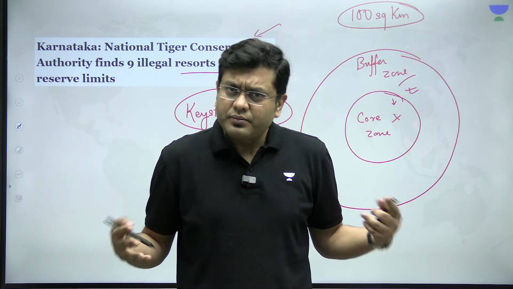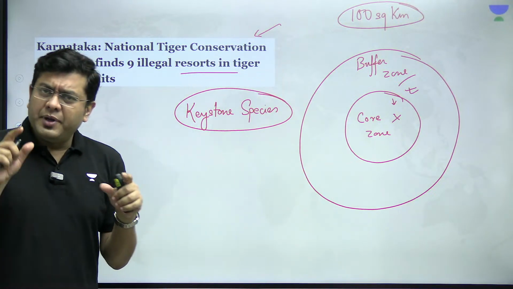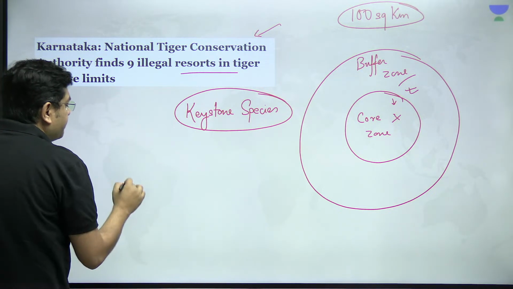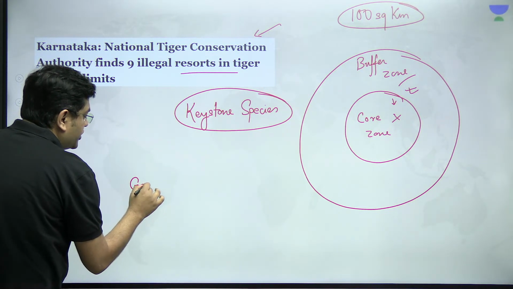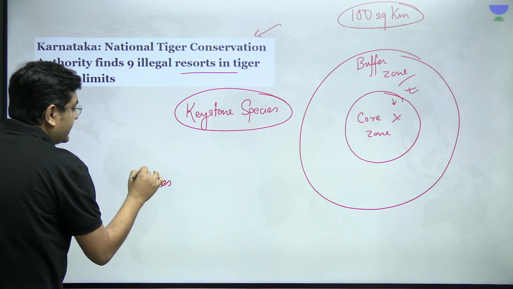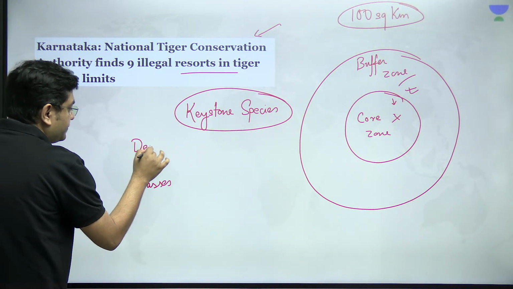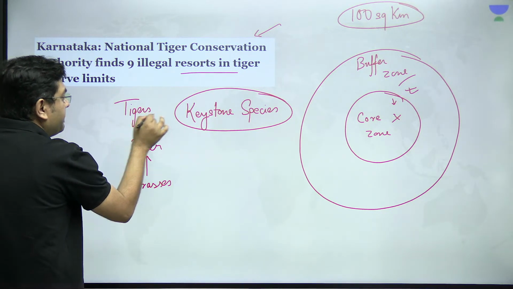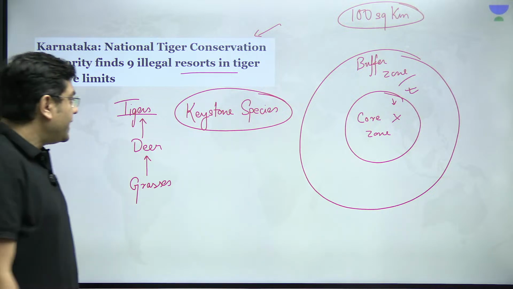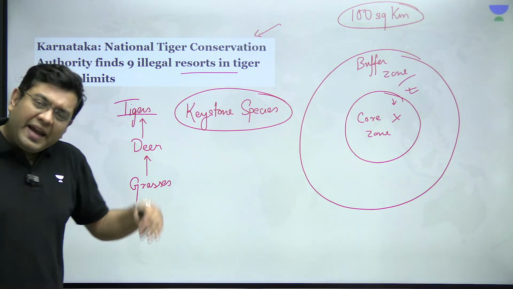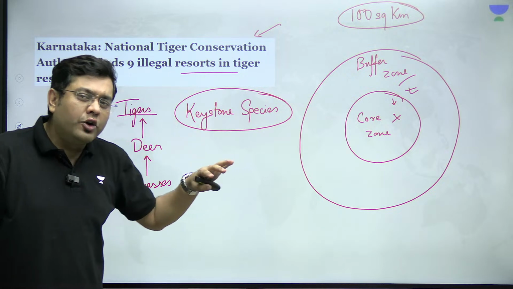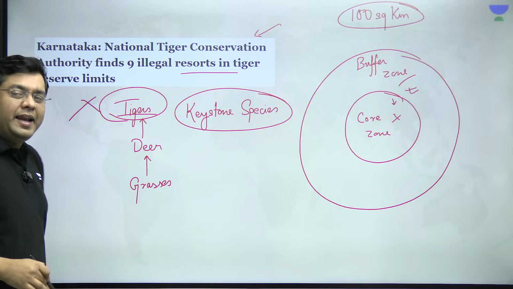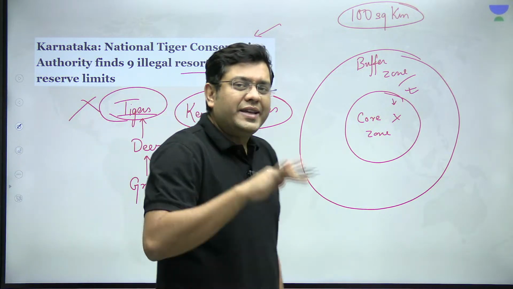How? Let us understand with a very simple and brief example. First of all, let us consider a very simple food chain: grasses consumed by deer, which are consumed by the apex predators, as they are known. Let's suppose, by anthropogenic events, natural causes, or any other factors, this tiger population is eliminated, let's suppose they go extinct.